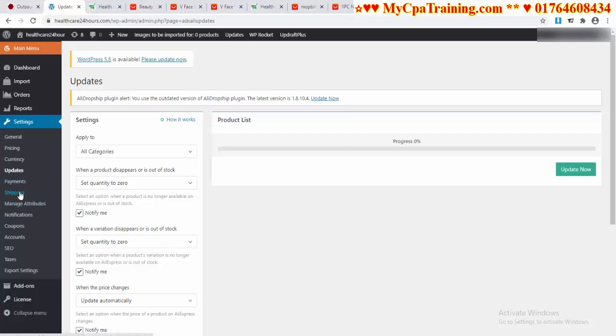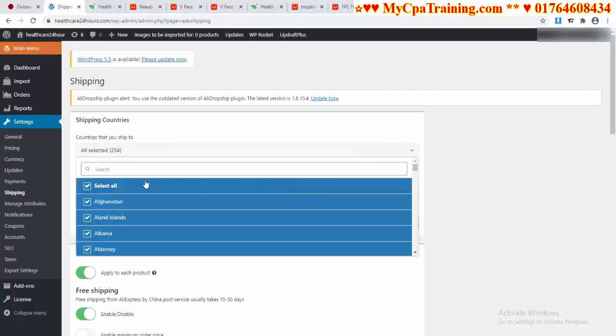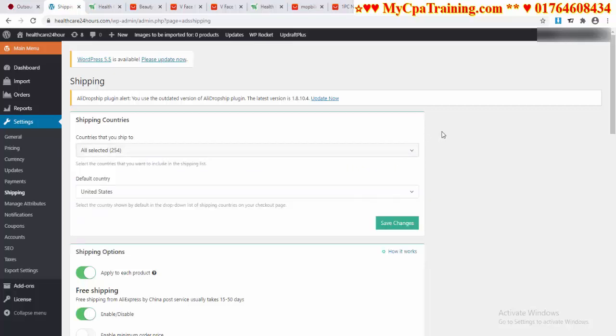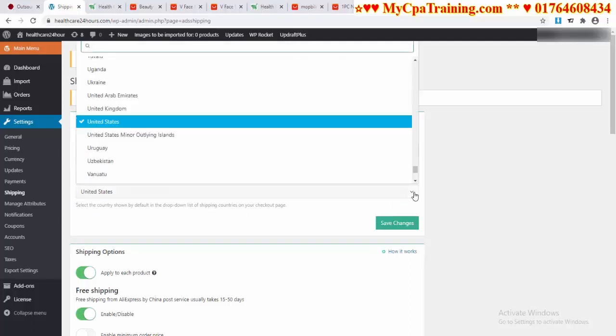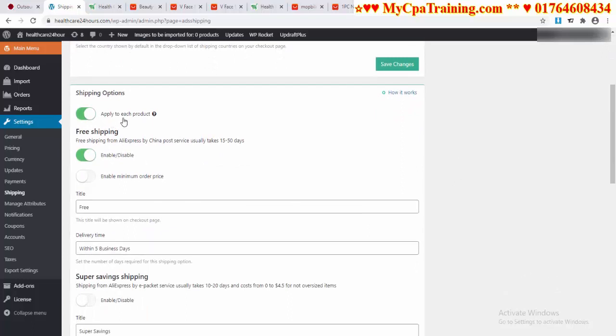Shipping, you have to do shipping settings from here. Shipping countries, customers that ship to you, you have to select countries from here. Suppose you can select all countries, or you can select specific countries. A default country, you can select a default country from here, and you have to click on save changes. Shipping options apply to each product. You have to select this option, activate this option.